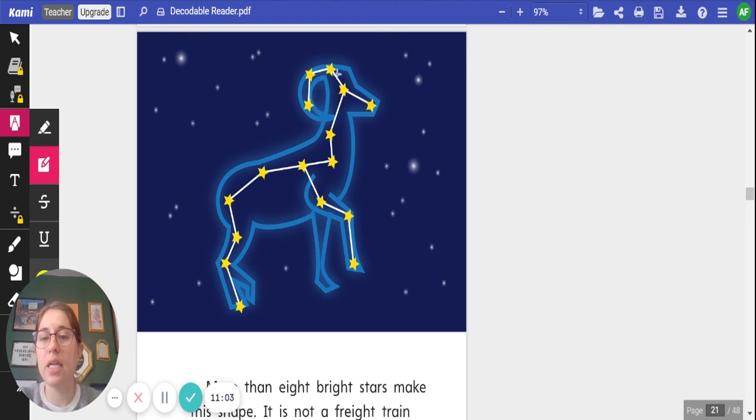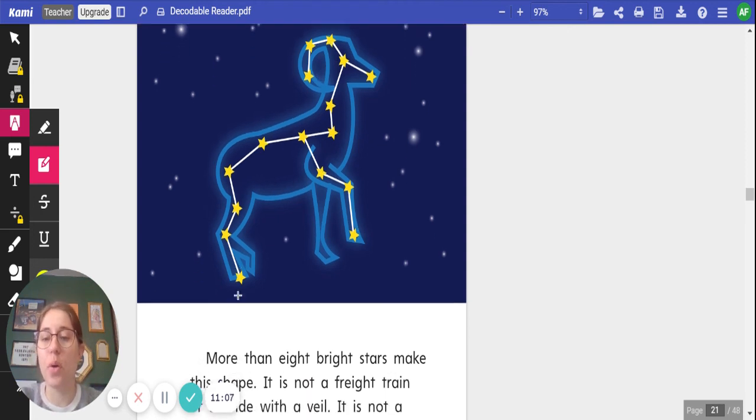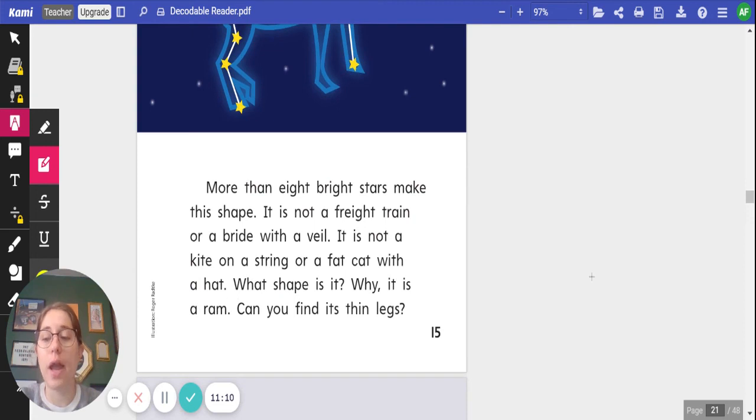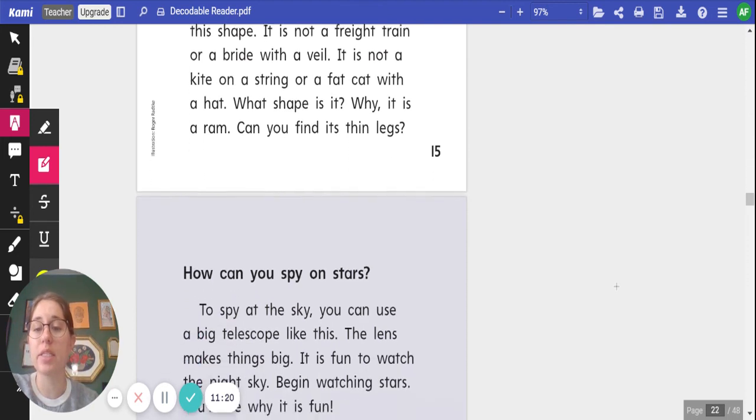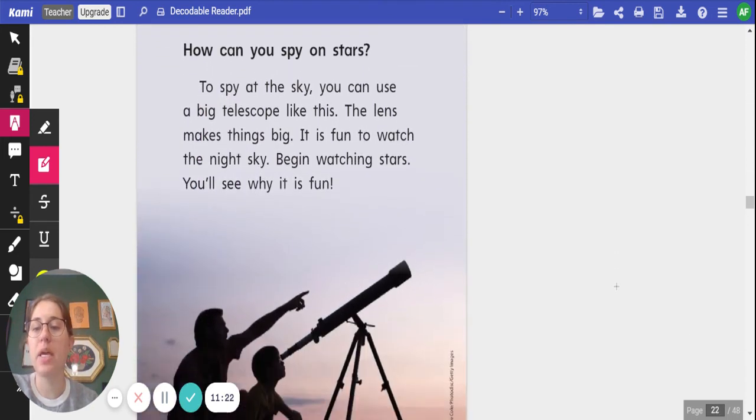So there's its head, its horn, and its legs at the bottom. Go ahead and pause the video to look for our high frequency word on this page. Okay, and there are no high frequency words on this page. So if you did not write anything down, you are correct. Let's move on to our last page.